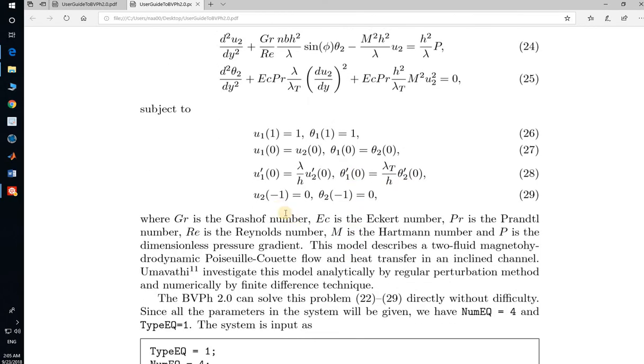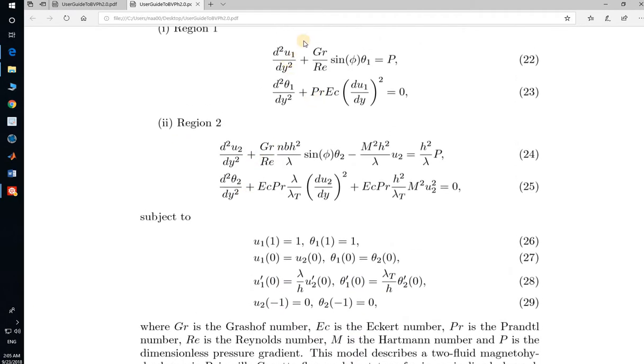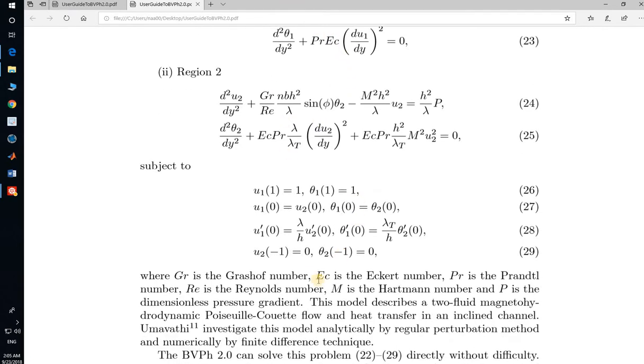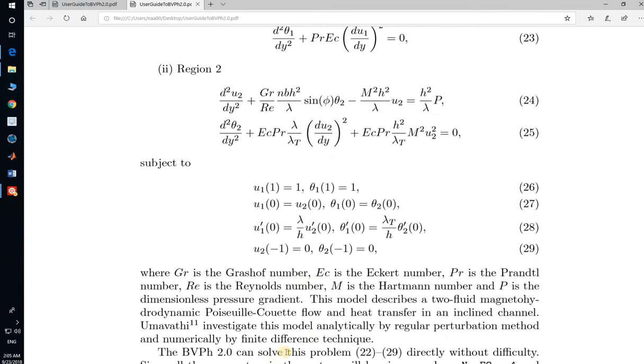Here you can see that some parameters are involved: Gr, Reynolds number, and another parameter. Gr is the Grashof number, Ec is the Eckert number, Pr is the Prandtl number, Re is the Reynolds number, M is the Hartmann number, and P is the dimensionless pressure gradient.